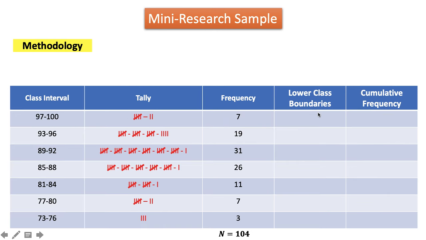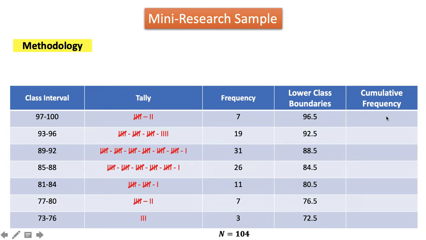Then we're going to add 2 more columns for our lower class boundaries and cumulative frequency. So for the lower class boundary, recall that we will just simply subtract 0.5 to our lower class interval. So 73 minus 0.5, and that is 72.5. 77 minus 0.5 is 76.5, so keep on doing that to complete our lower class boundaries.